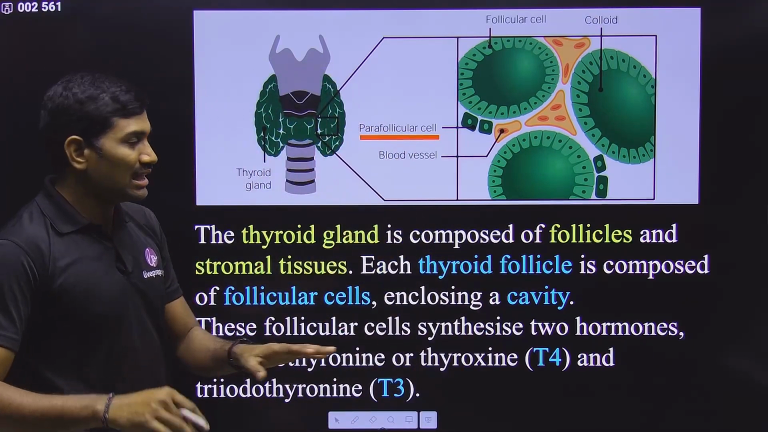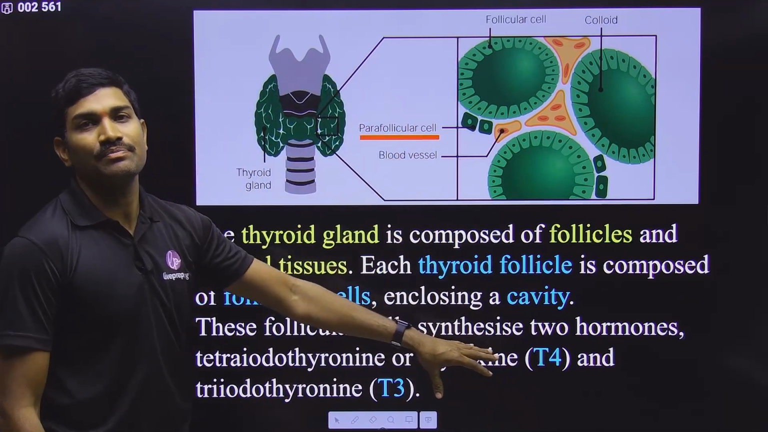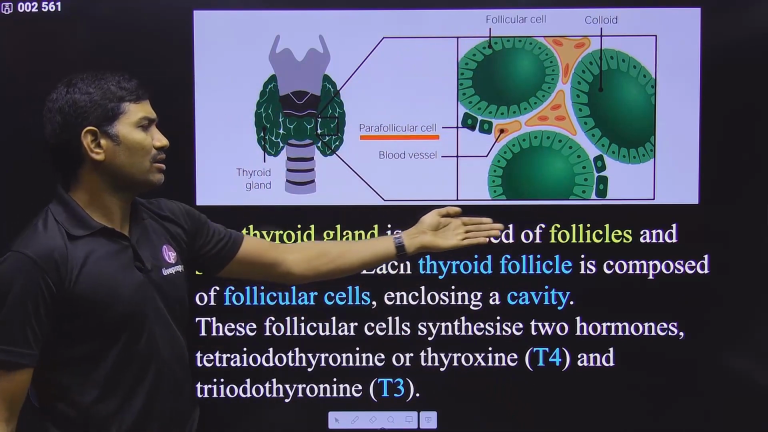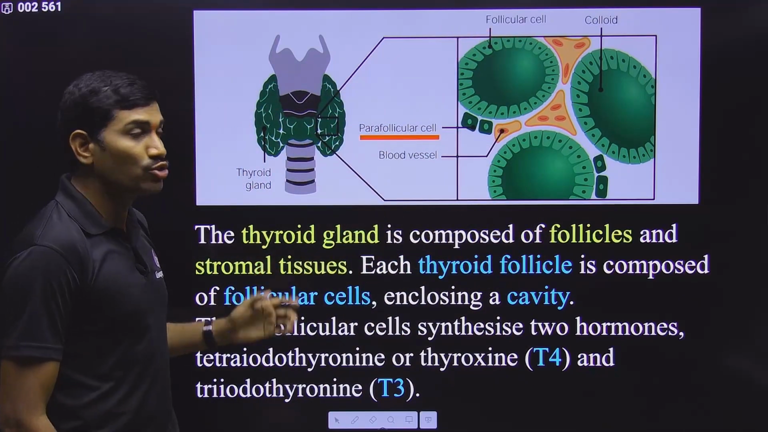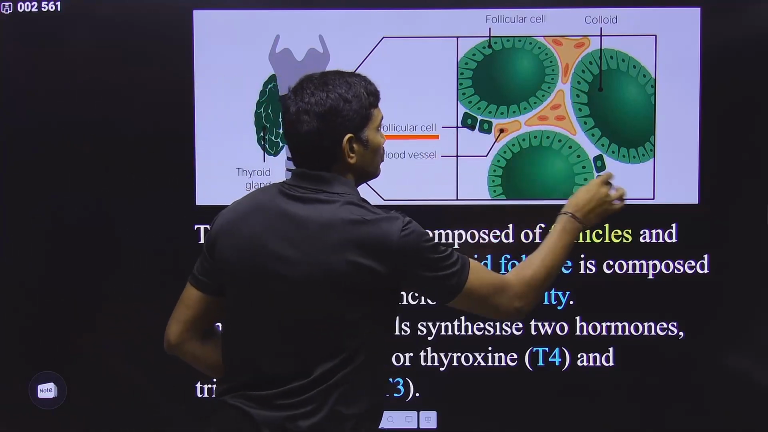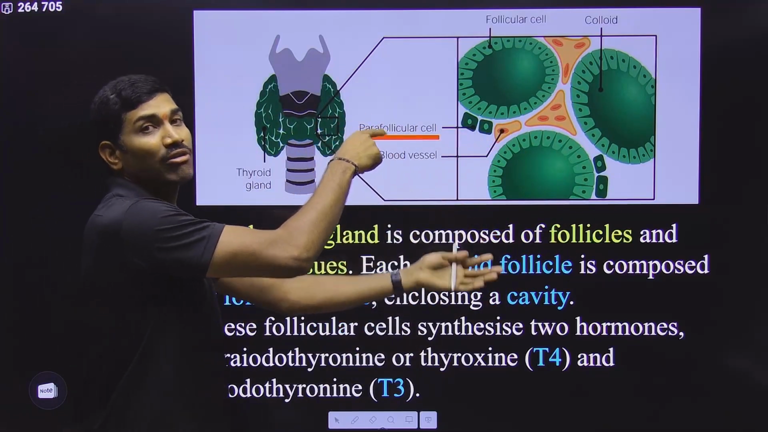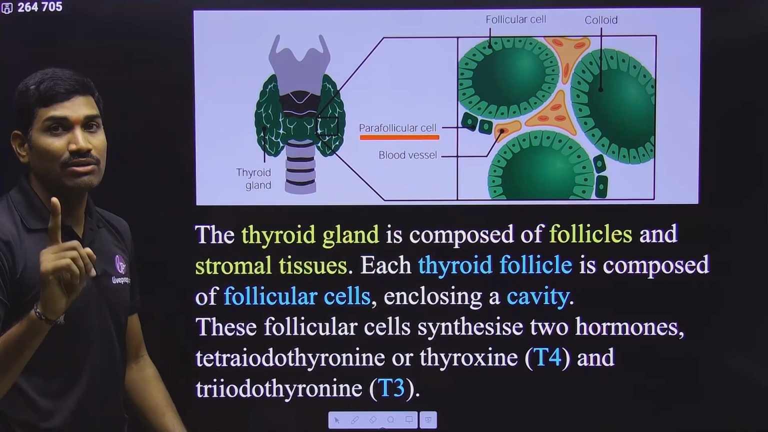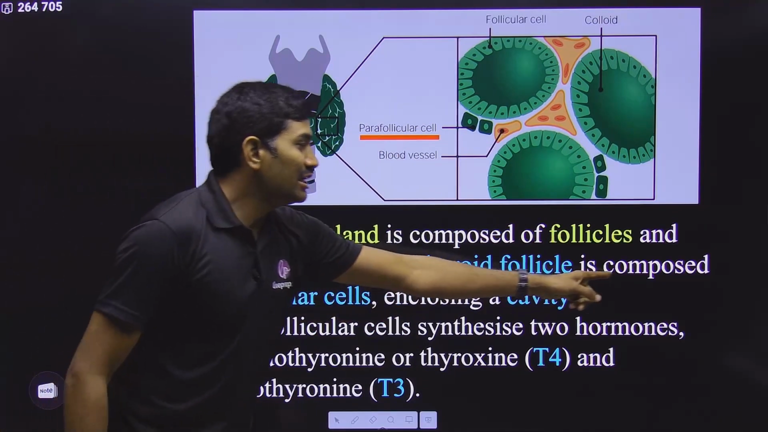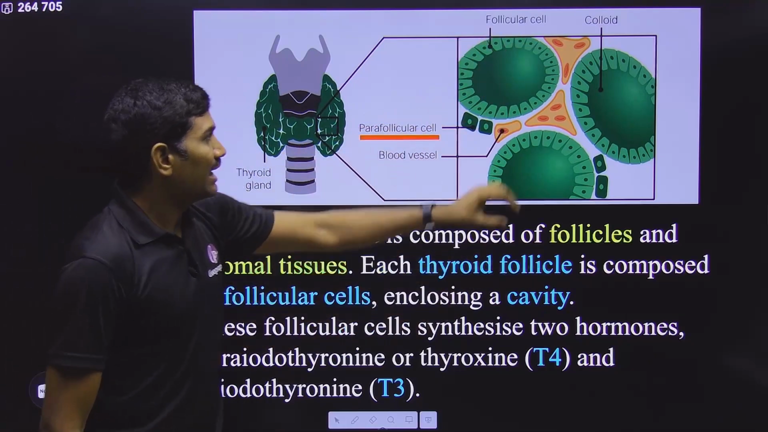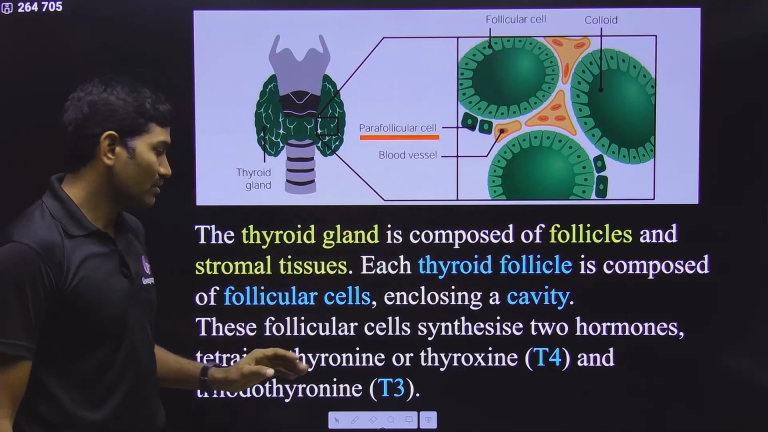So these are the things that we are studying under the thyroid gland. Observe carefully. First, we are talking about the follicular cells. Thyroid gland is composed of the follicles and the stromal tissue. In the stromal tissue, there are cells called as stromal cells, also called as parafollicular cells. So it is related to NCERT only. So you need to remember this. Each thyroid follicle is composed of follicular cells. These are the follicular cells enclosing the cavity. This is the cavity.